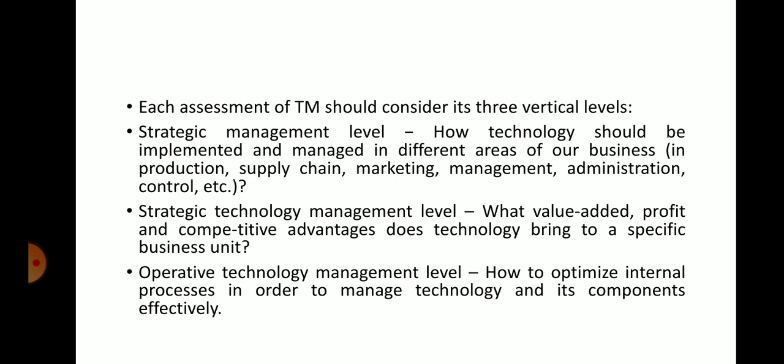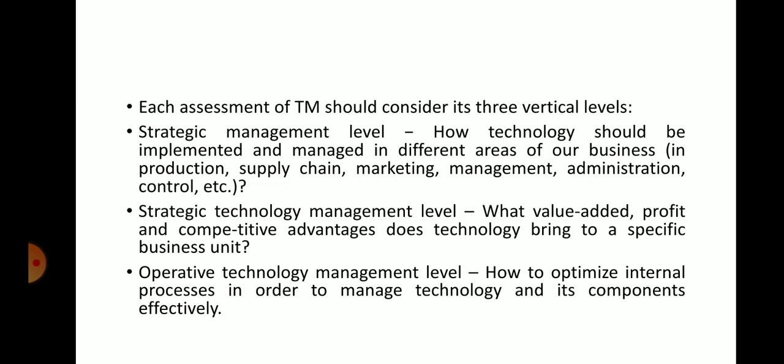In the three verticals, the first one is the strategy management level, which covers how technology should be implemented and managed in different areas of a business. What is the strategic technology management level? What value added, profit and competitive advantages does technology bring to a specific business unit? Operative technology management includes how to optimize internal processes in order to manage technology and its components effectively.